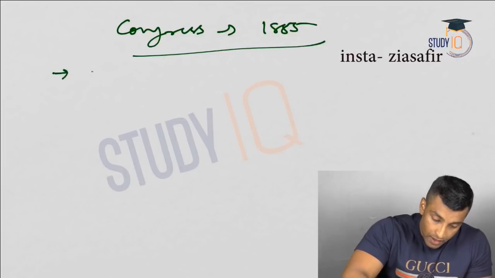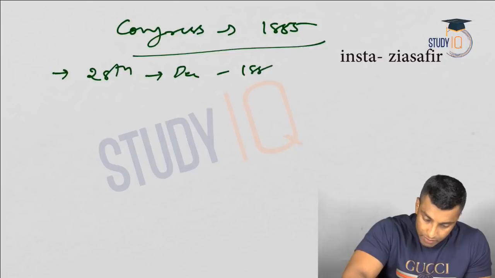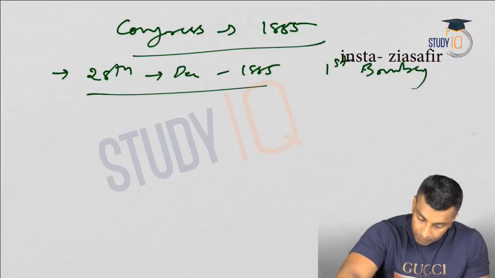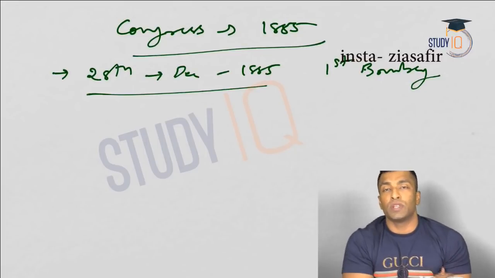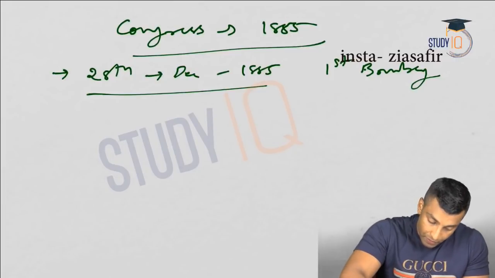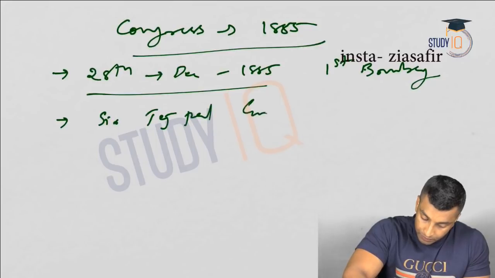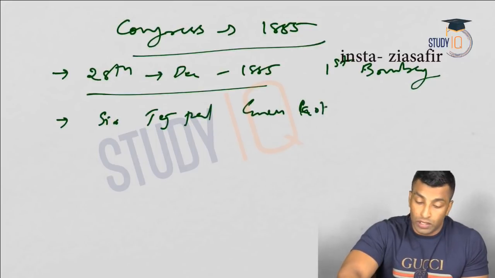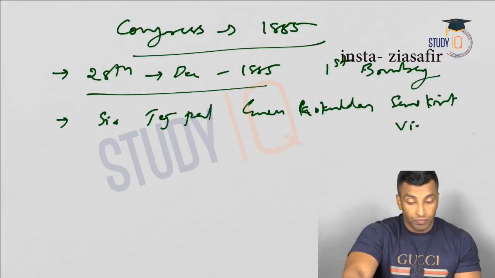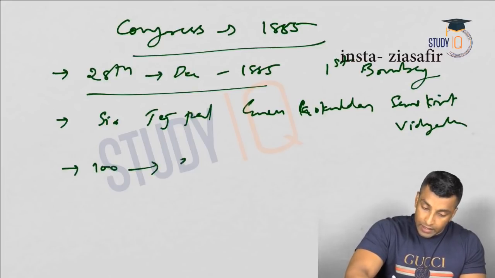It was on 28th December 1885. Okay, the first session was at Bombay. See, the original venue was fixed at Pune, but because of plague it was shifted to Bombay. The first session was held at Sir Tejpal Guru Gokul Das Sanskrit Vidyalaya. Okay, so 100 people attended the session.